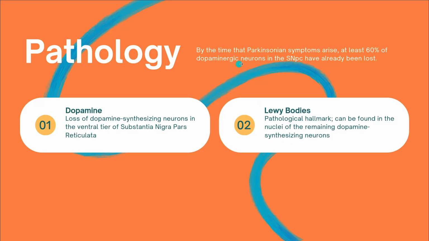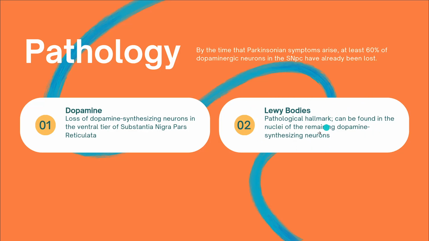An important note here is that by the time that a patient presents with Parkinsonian symptoms, at least 60% of dopaminergic neurons in the substantia nigra have already been lost. So you can see how much destruction has already occurred before the patient can even present with the main symptoms of this condition. So it's very progressive and it's quite difficult to treat. It takes a long time.